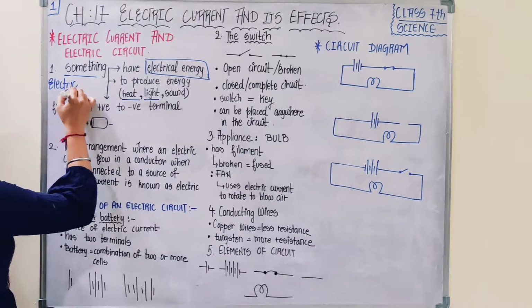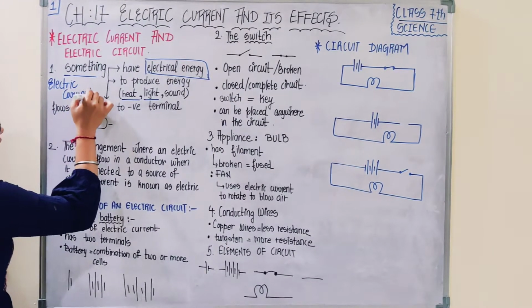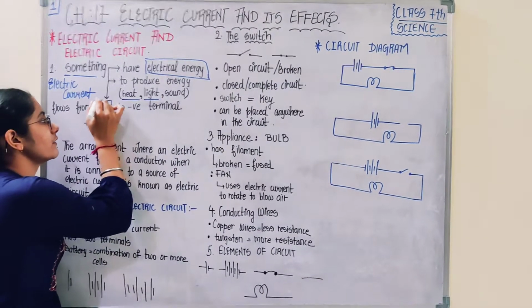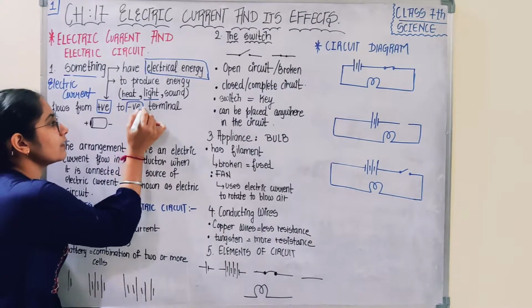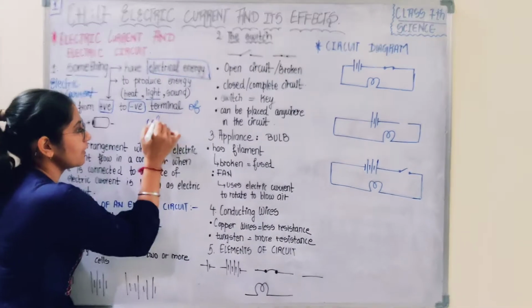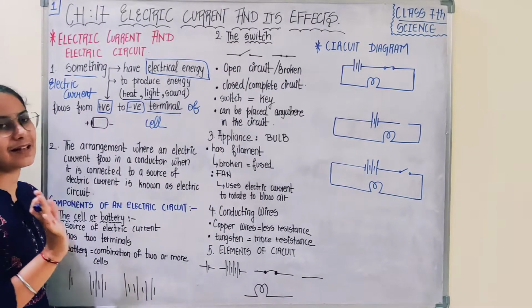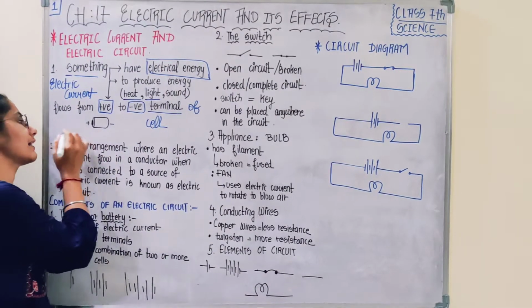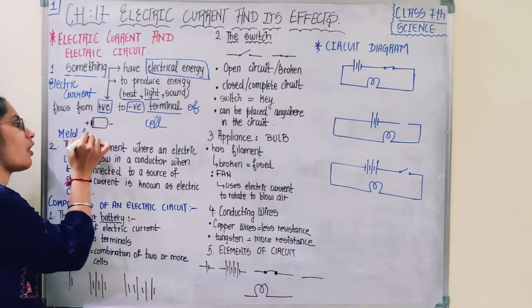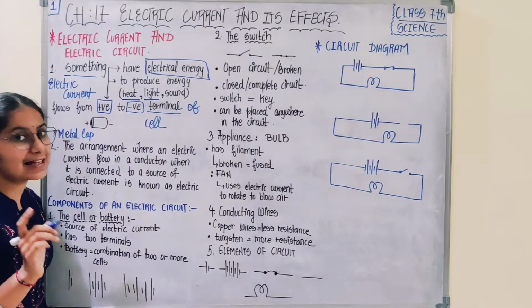This electric current flows from the positive to the negative terminal of the cell. Here you observe the cell looks something like this. This end, the metal cap, you have already studied in class 6.